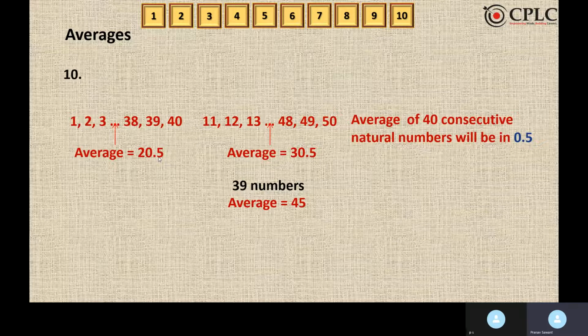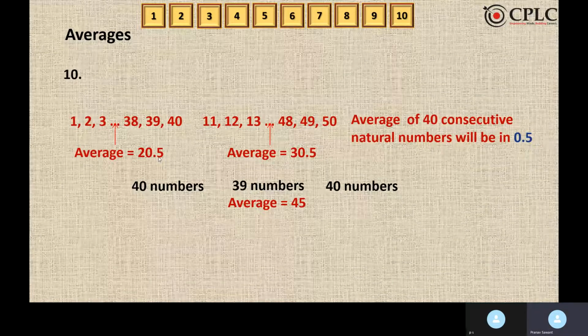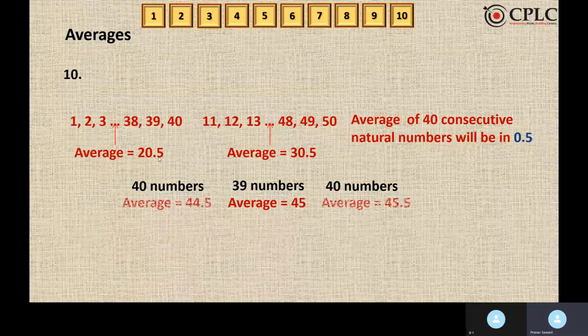39 numbers, the average is 45. Now, for 40 numbers, there could be two cases. First case is the average could be less than 45, that is 0.5 less than 45, or the average could be more than 45, that is 0.5 more than 45. Basically, the two possibilities are the average could be 44.5 or the average could be 45.5. Now, we will solve it by using the concepts.